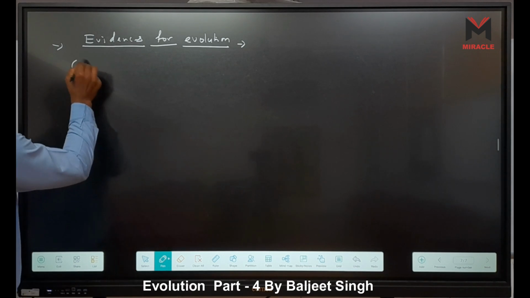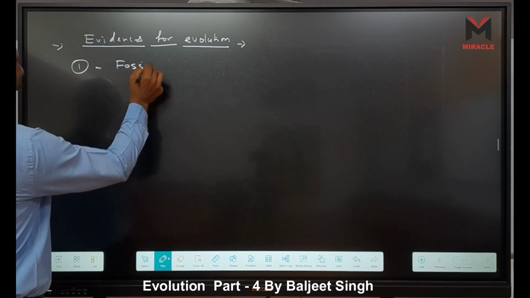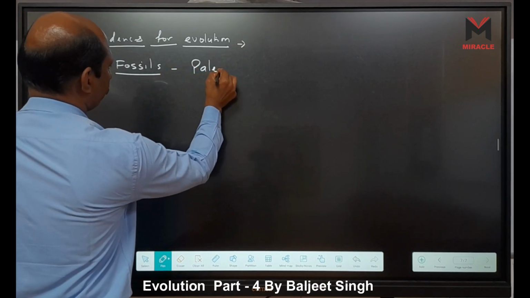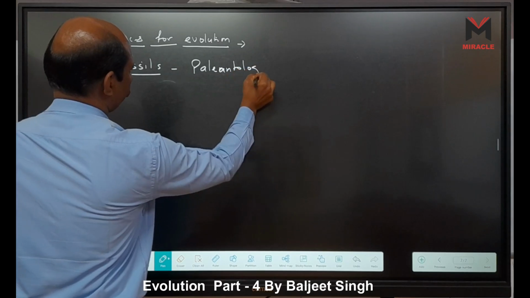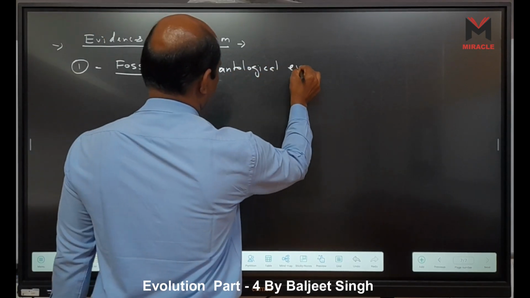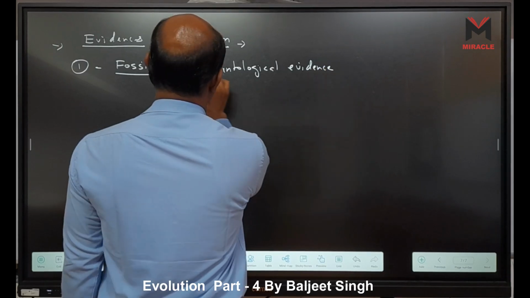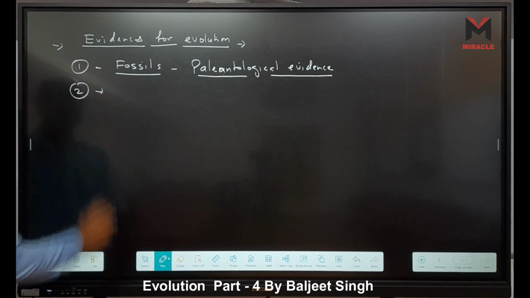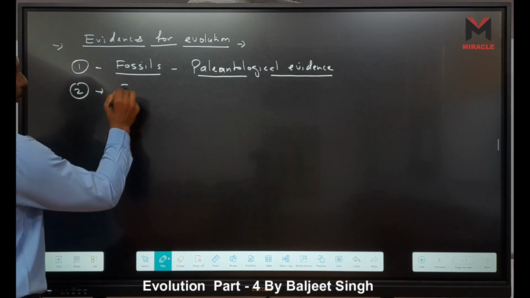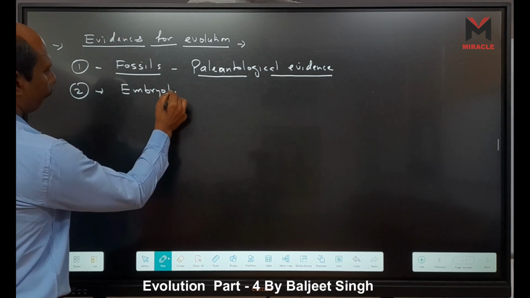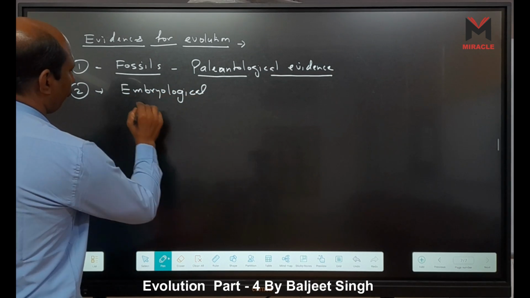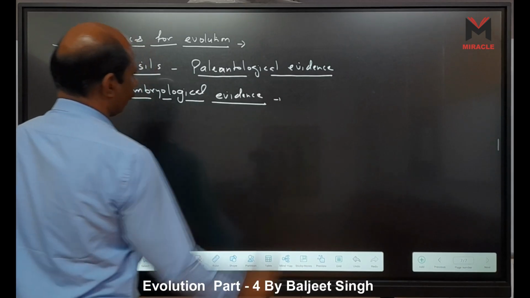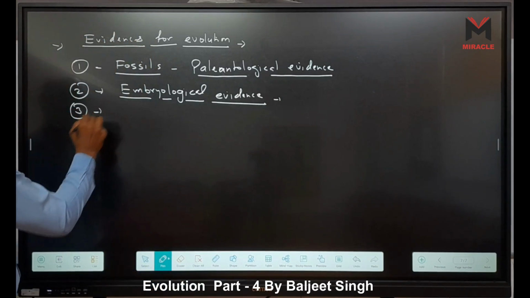First, fossils, that means paleontological evidence. Here we know 6 types of fossils. Second evidence, which is given in NCERT, is embryological evidence.